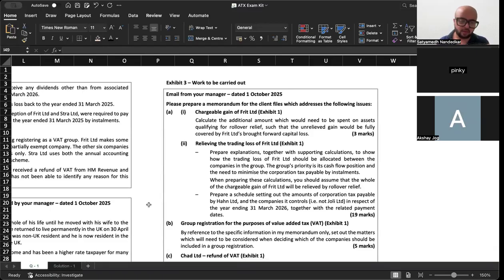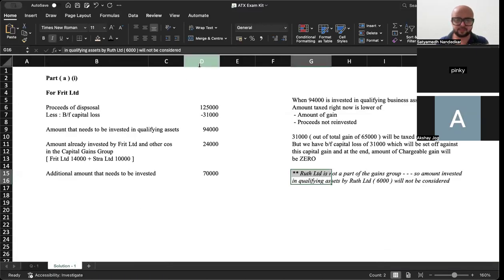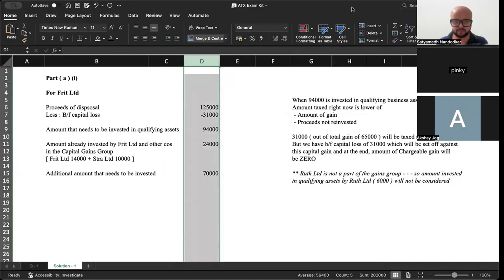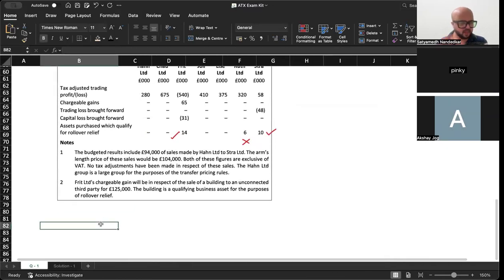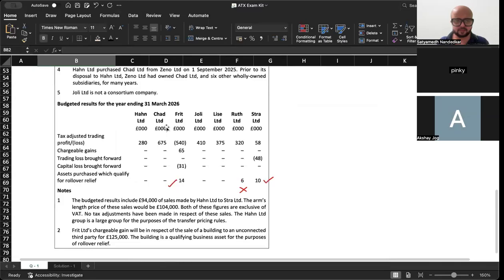Actually, I have one question. Tell me, the 65,000 we have taken as the amount of gain, is that gain on something else, or is it just the same capital gain? And given it and down is 125. 125 is sale proceeds, right? Yeah, sales proceeds. Lower of the amount not invested and the chargeable gain.